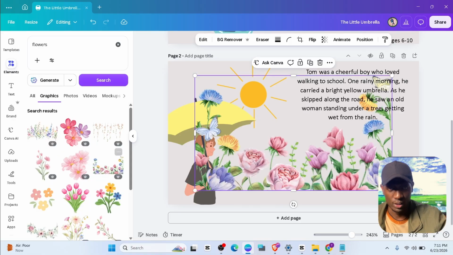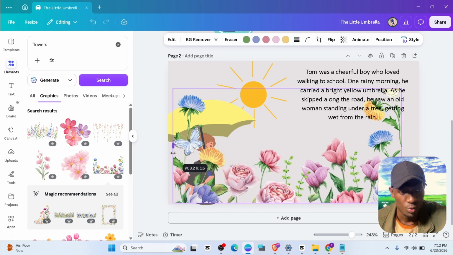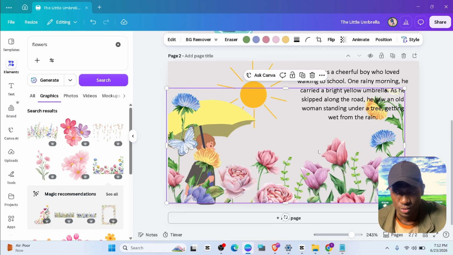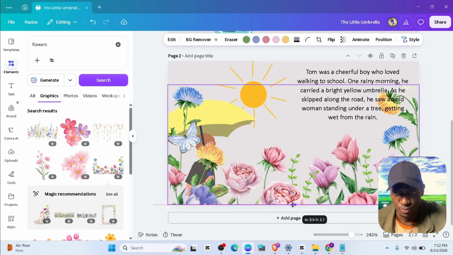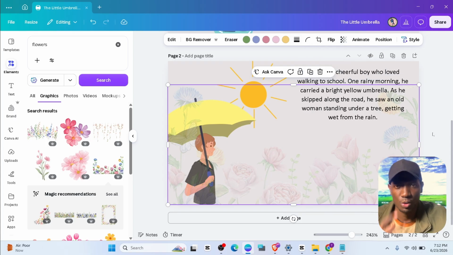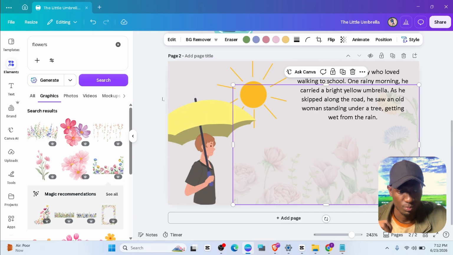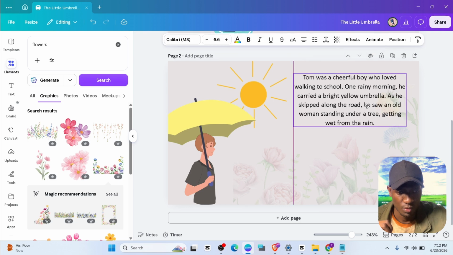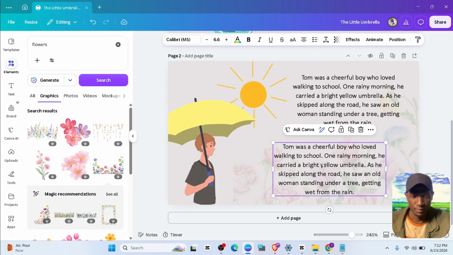Align it well. It should be exactly as you want. Customize as much as you want. So I'm going to drag that there. Let me see. To make it a little bit more fancy, we're going to introduce flowers here, because kids 6 to 10 love lots of flowers. They're more of a visual learner, so they will see that. So go ahead and put that. I'm going to drag it somewhere there, make sure it looks beautiful. So I'll put it there. Make it as fancy as you like.